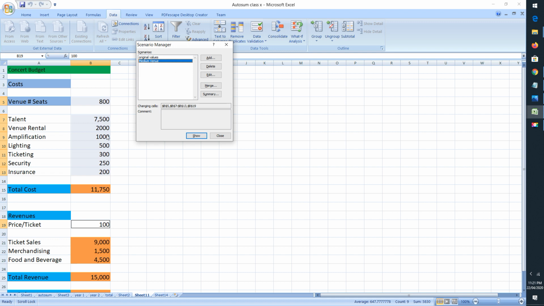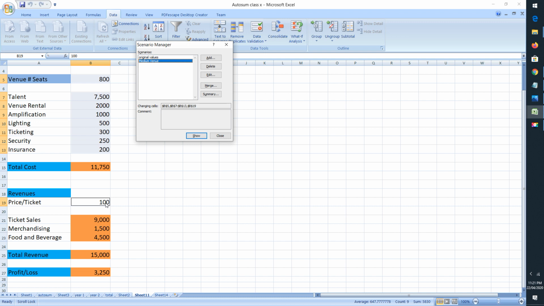So it is showing the scenario, like if I have changed the venue seats to 800, what is the rest of the scenario? Talent fee is also changed, venue rental change, everything. Then total cost is changed because I have applied a formula here to calculate total cost, which will be a sum of all these cells. So that's why total cost is also changed. Then revenues we have changed. I have made the price per ticket as 100. So these values have also been changed, and I can see the profit statement here is 9200, right?